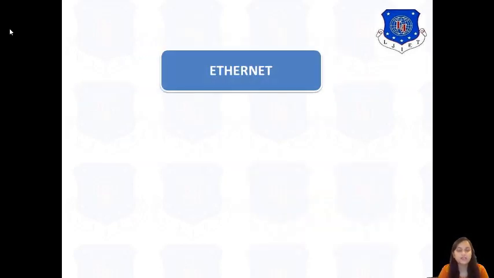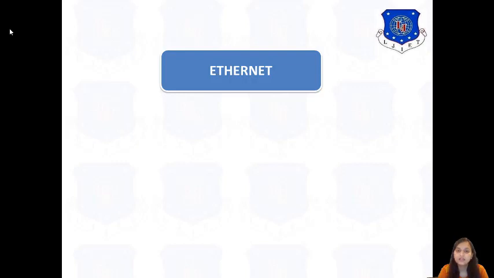First of all, what is Ethernet? Ethernet is basically a cabling technique, or else a set of protocols and technologies which are mainly used in LAN cables, that is local area networking cable technologies. It can also be used in WAN and MAN networking, that means wide area networking and metropolitan area networking as well. But it is widely used in LAN cable technologies, where the LAN cables are placed in a particular building or in a particular campus.